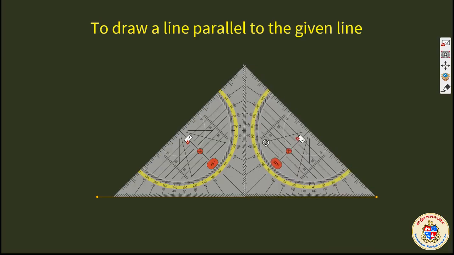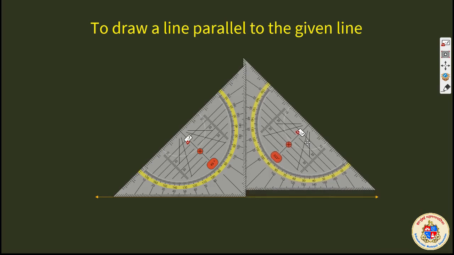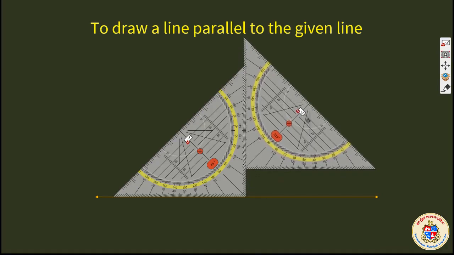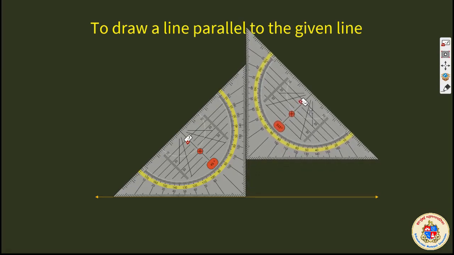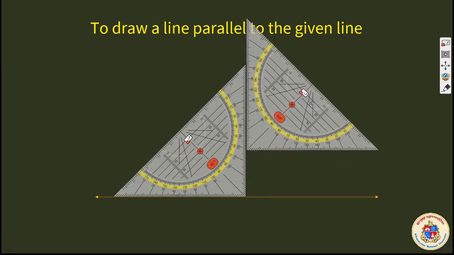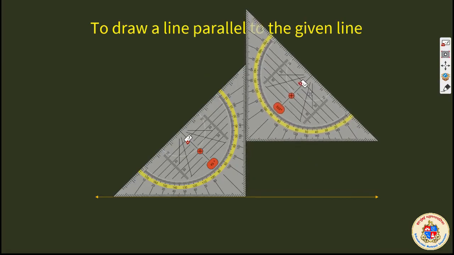And slowly, with care, you can push this second one up. Set squares are made with right angles meeting each other. Touching, you will move, and for you it will be easy. Why? Because one set square will not climb on the other one. In my case it happens. And draw the line.